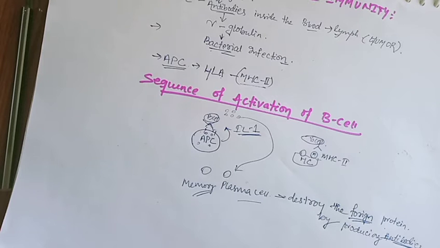So we discussed that it produces antibodies, which are immunoglobulins responsible for the destruction of the foreign pathogen or foreign organism.